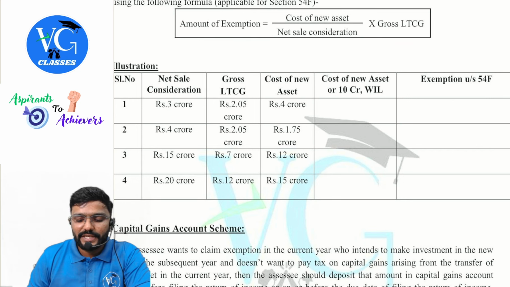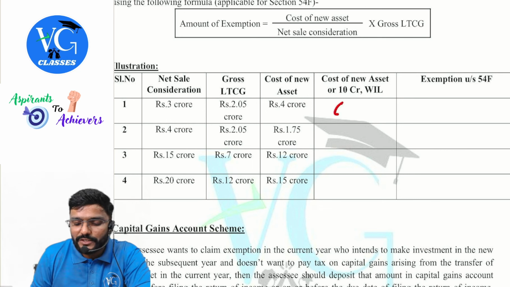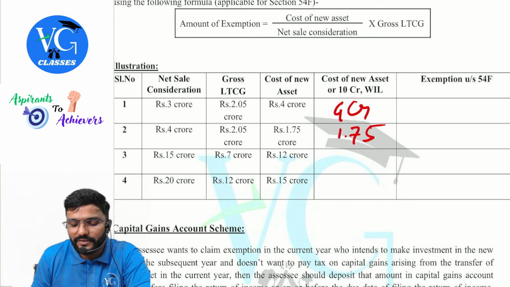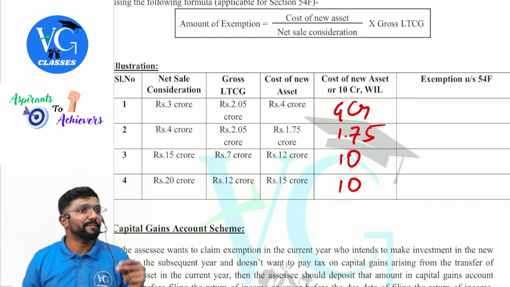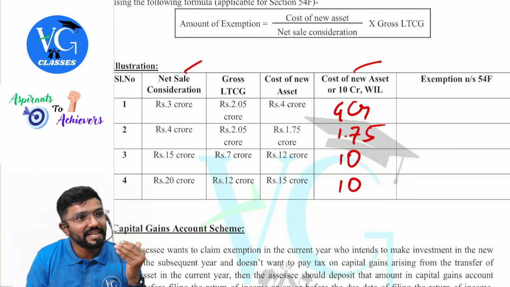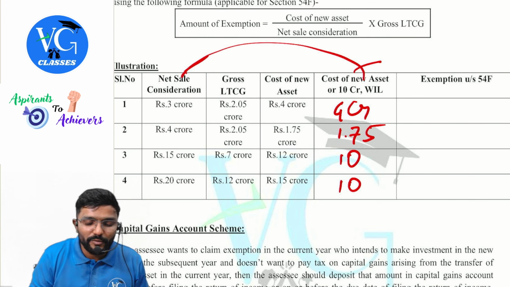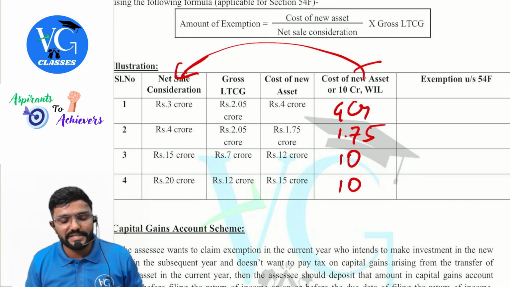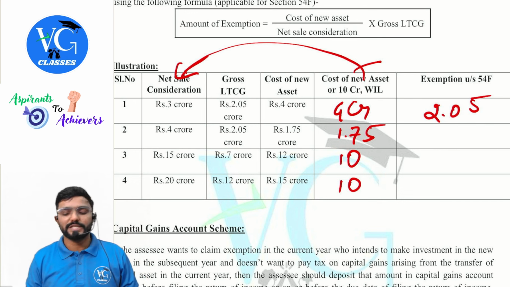First, let us take the cost or 10 crore, whichever is lower: 4 crore. Here 1.75 or 10 crore, whichever is lower, 1.75. 12 or 10, whichever is lower, 10. 15 or 10, whichever is lower, 10. Now compare with the net sale consideration. Is 4 crore more than 3 crore? Yes. How much is exempt? The entire gross gain.